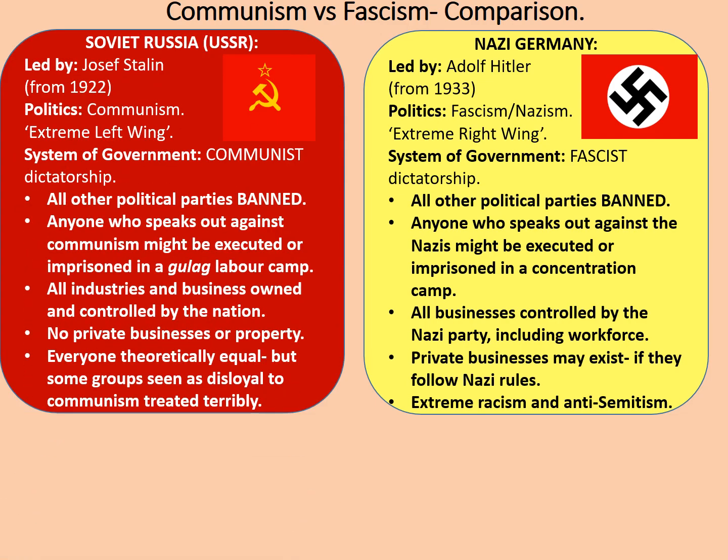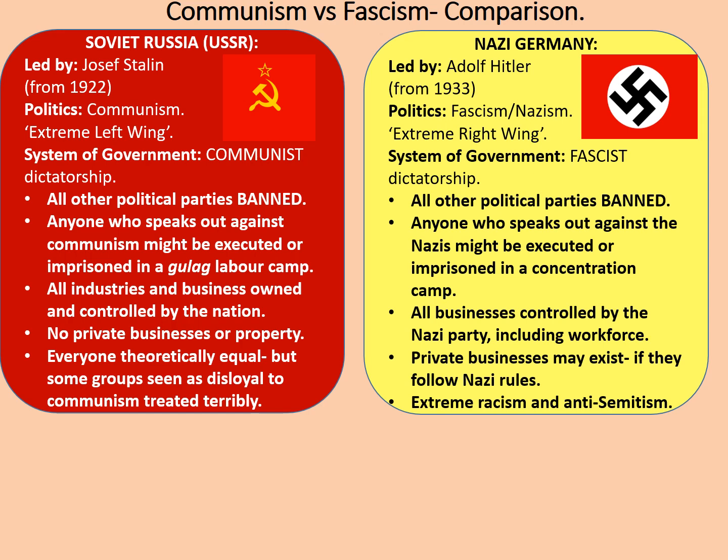Soviet Russia, on the other hand, looked like this. It was led by a man called Joseph Stalin, more on him in a moment, and he led Soviet Russia from 1922 onwards. Its politics were communism. This is the opposite to fascism and Nazism and is known as the extreme left wing. The system of government was a communist dictatorship. All other political parties were banned. Anyone who spoke out against communism might be executed or imprisoned in a Gulag labour camp. More on those later.